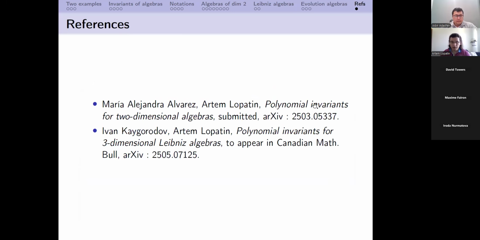And about references. Here is the text about two-dimensional algebras. It's on the arXiv. It's submitted, but we still don't have any reply from the journal. The second paper is about three-dimensional Leibniz algebras. It was accepted to the Canadian Mathematical Bulletin, and it can be found on the arXiv or on the website of this journal as well, as some preliminary version is available. So that is it. Thank you for your attention.